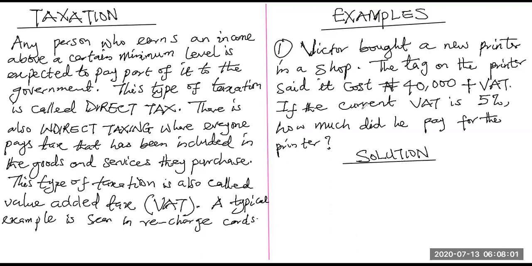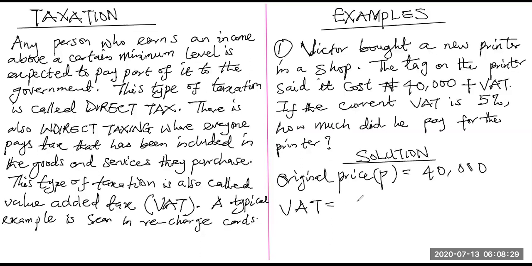If the current VAT is 5%, how much did he pay for the printer? So we start with the original price. Original price P is equal to 40,000 naira. That is the original price for the printer, and our VAT is equal to 5% of P, the price.